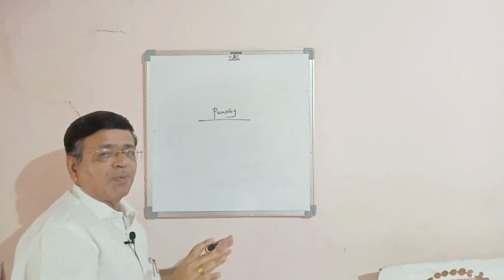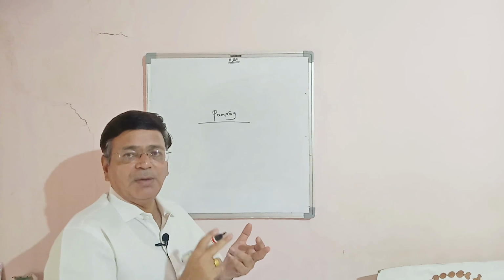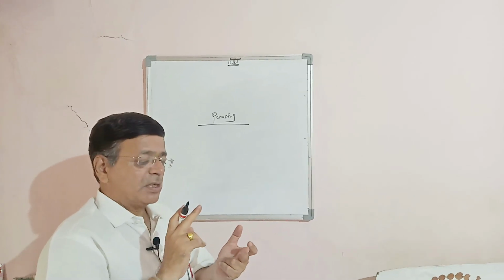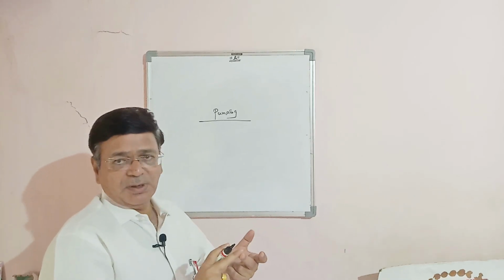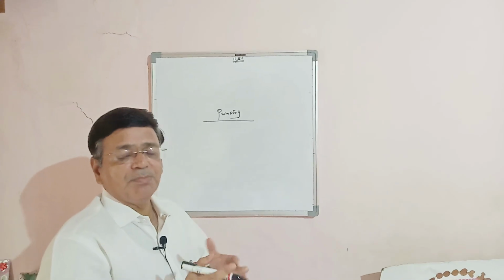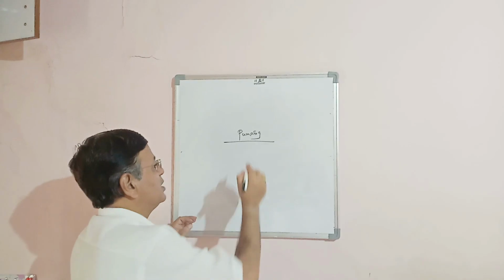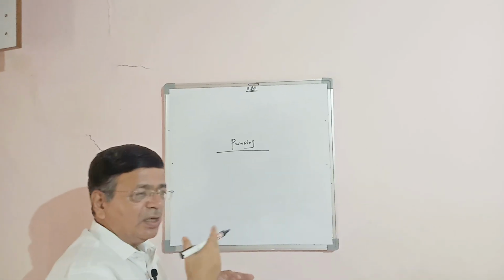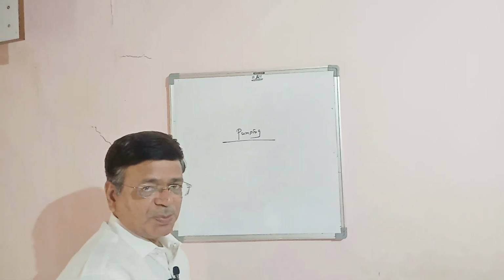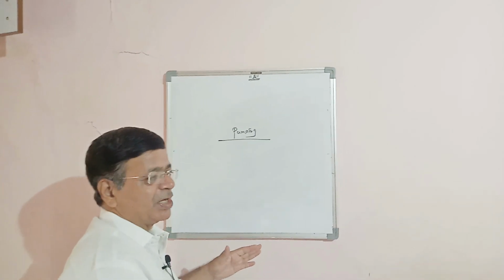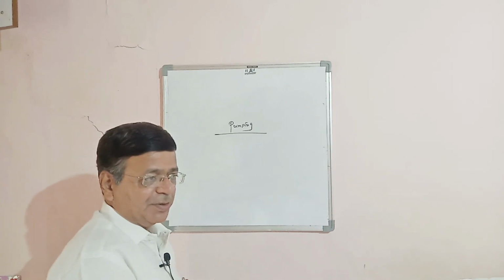There are certain types of pumping: optical pumping, chemical pumping, and discharge pumping. But as far as the term is concerned, pumping means providing energy to the charged particle so that it goes to the excited state.